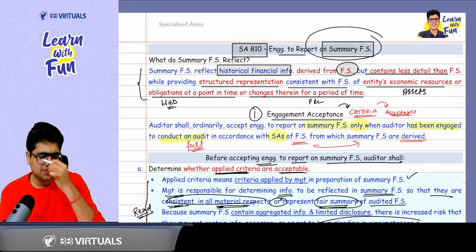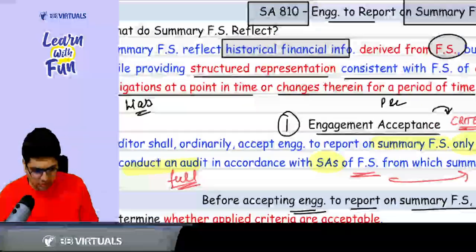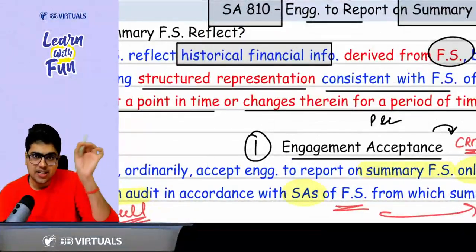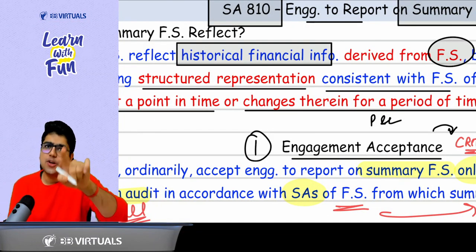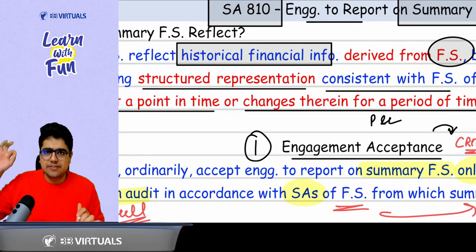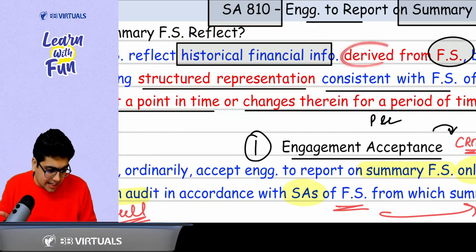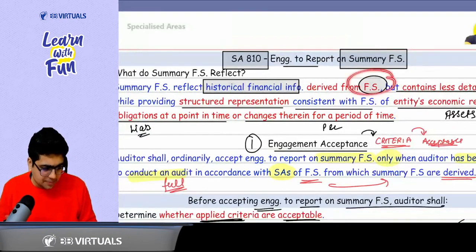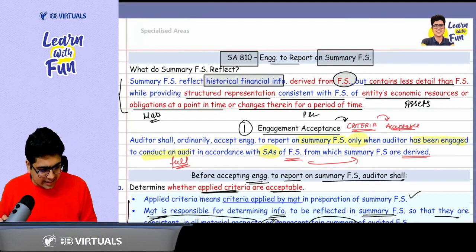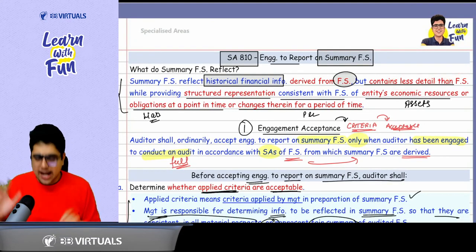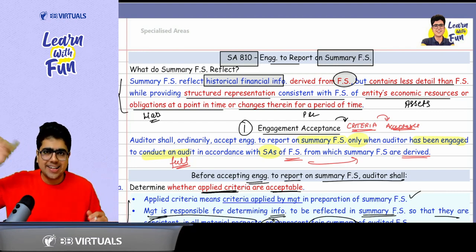Before we begin with the essay, first of all, let's understand what a summary financial statement actually is. It is a financial statement only. Like every financial statement, it is historical financial information based on past events and transactions, derived from the financial statement. Since it is a summary, it contains less details than the financial statement, and like every financial statement, it is a structured representation of the balance sheet and the P&L.